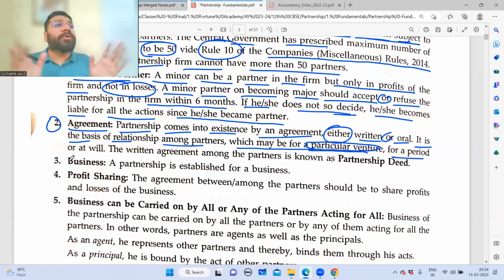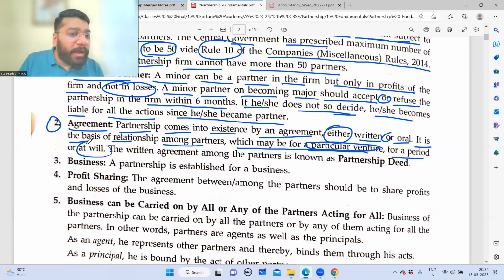And let's suppose you don't want to have this for a period of 5 to 10 years. So you can have this agreement at will. At will means what? As long as you want, you will run the business. Whenever you don't want, you'll close the business. That is called at will. These 3 important points have to be remembered because this will be reflected in future. When you do practical questions, all this will come in future.